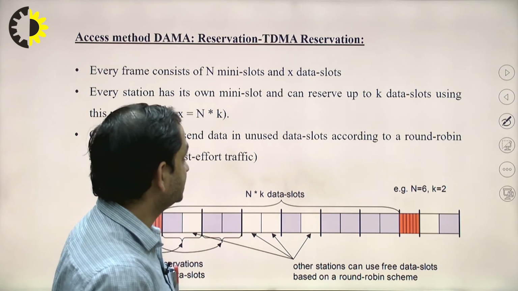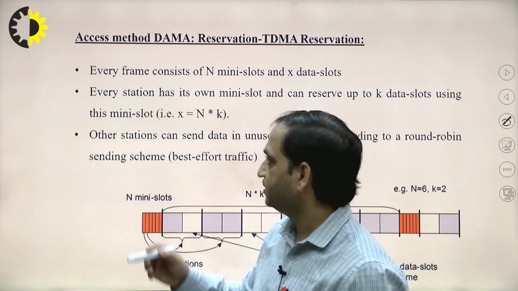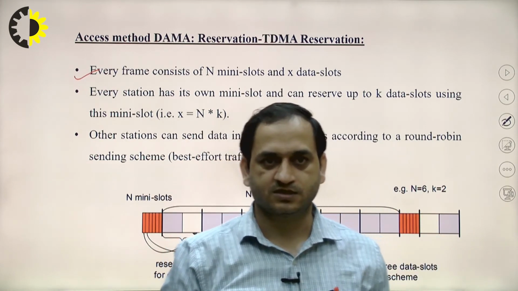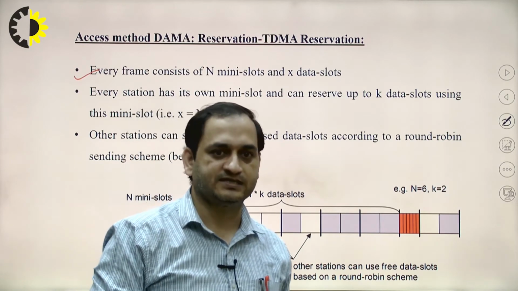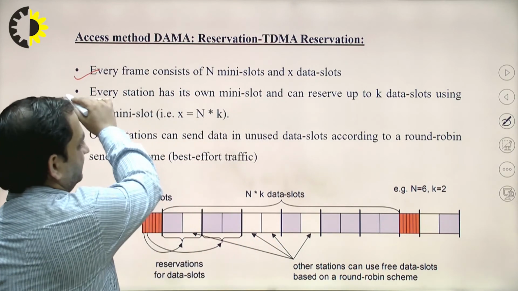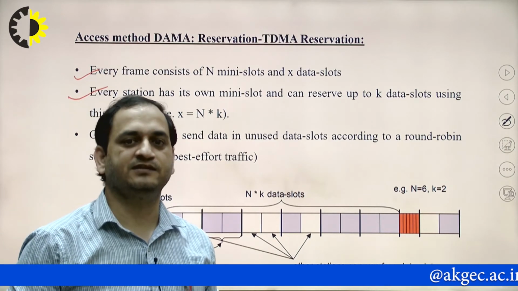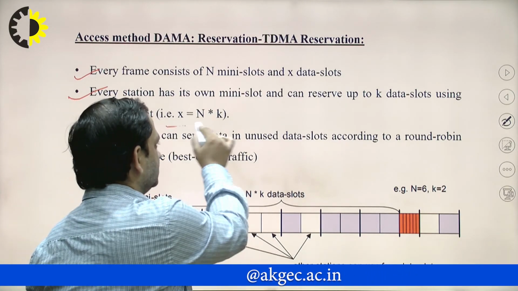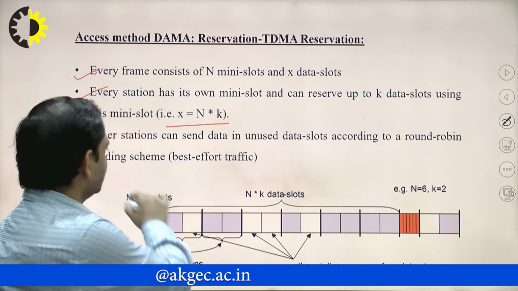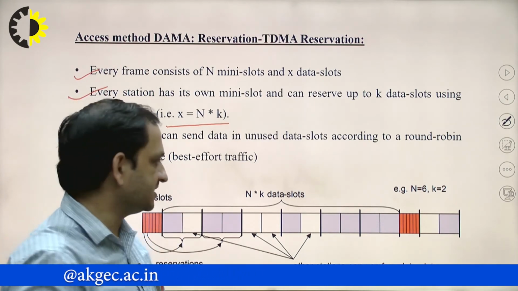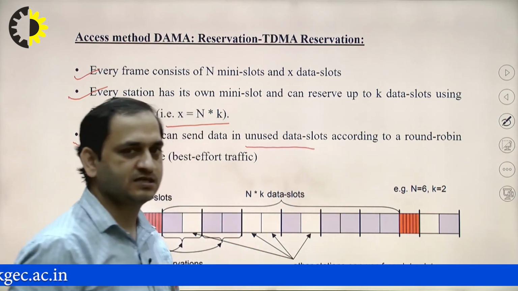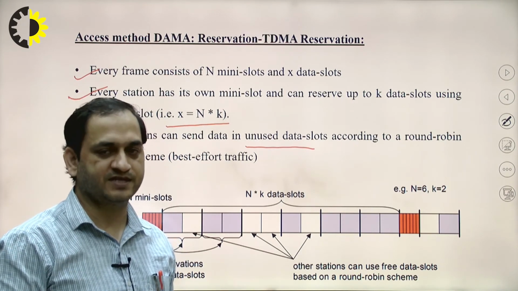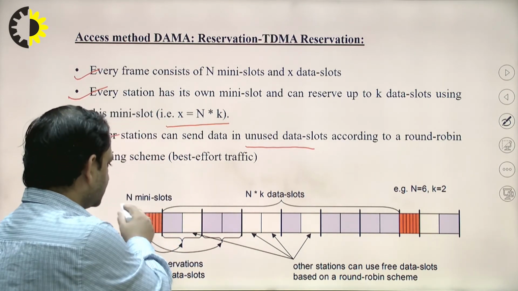okay. So next, that is reservation TDMA, in which every frame consists of n mini slots where the k data slots are assigned, then each station has its own mini slot and can reserve up to k data slots using this mini slot. That value is s equal to n into k. So other stations can send data in unused data slots, as I have just mentioned in the previous case, where unused data slots are used according to round robin sending schemes. That is the best effort traffic. Okay, so n mini slots,